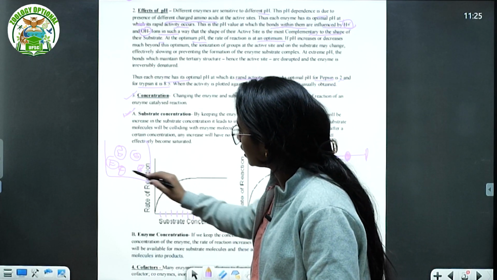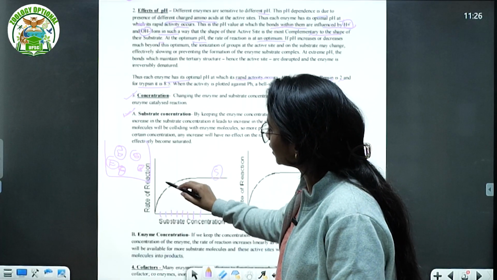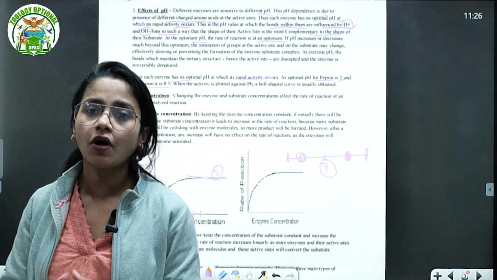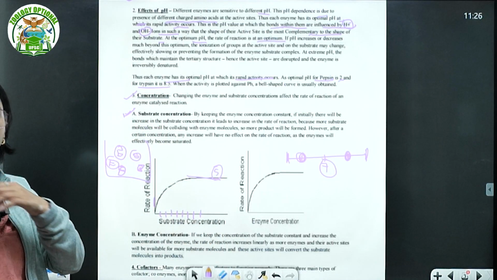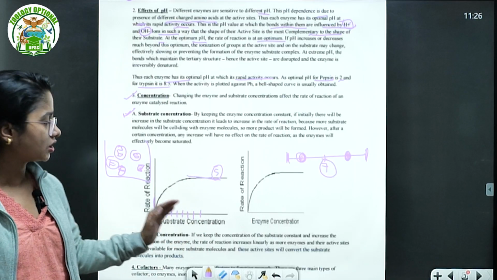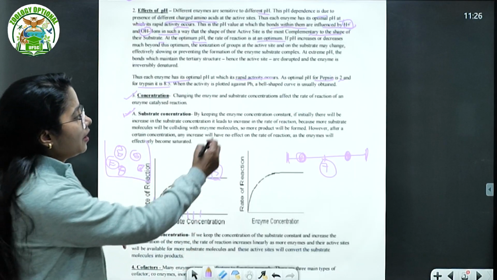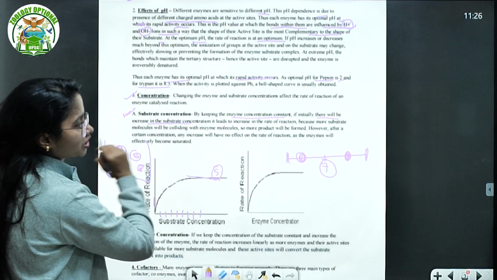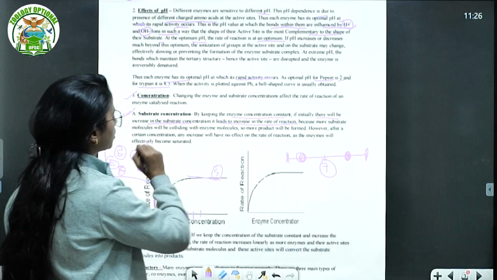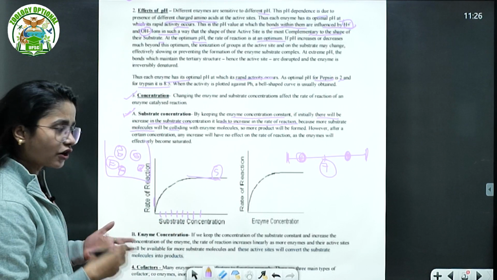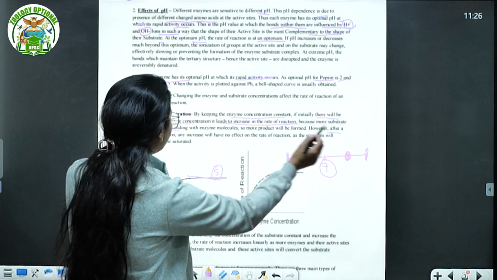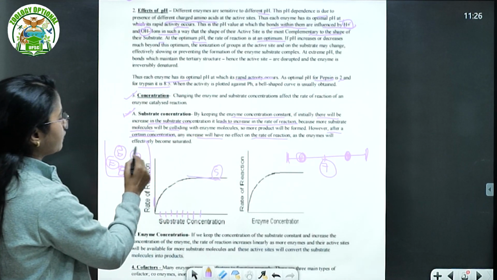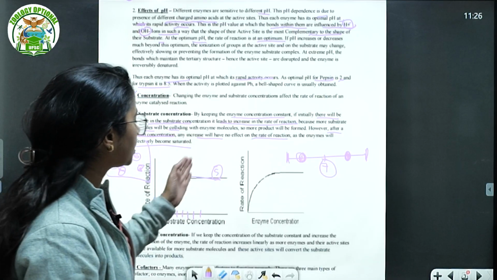But after a certain concentration of the substrate, the rate of reaction will be constant, because whatever number of enzymes you had, they all get filled up, right? If they all get filled up, then even by increasing the substrate concentration, the rate of reaction will be constant. By keeping the enzyme concentration constant, an initial increase in the substrate concentration leads to an increase in the rate of reaction, because more substrate molecules will be colliding with the enzyme, of course. So more product will be formed. However, after a certain concentration, any increase will have no effect on the rate of reaction, as the enzyme will effectively become saturated.